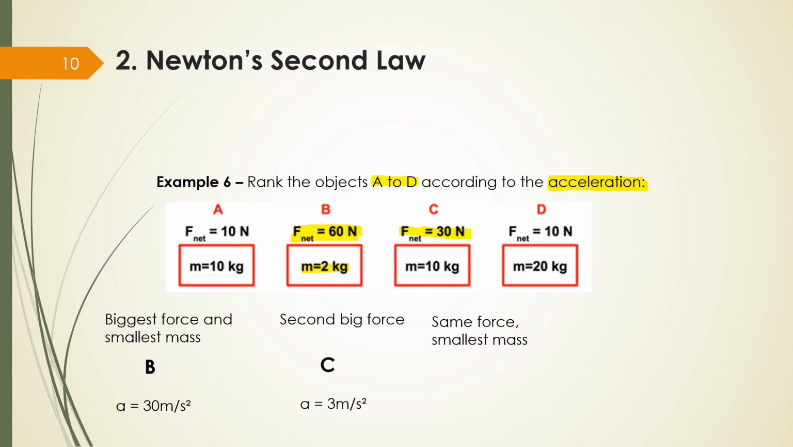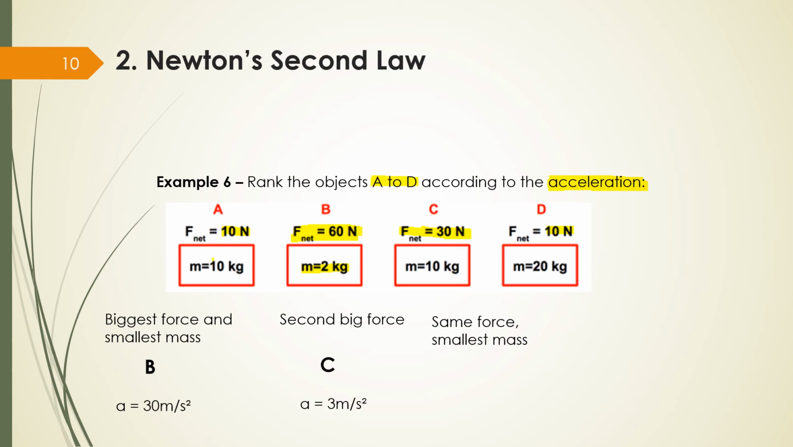Now, A and D have the same force. Both of them have 10 newtons of force. If both of them have the same force, I need to look for the mass. Who has the smallest mass? Who has the smallest mass is going to have the biggest acceleration.